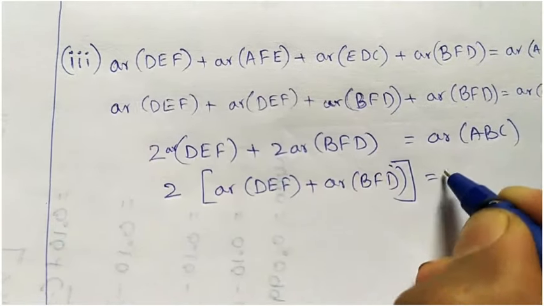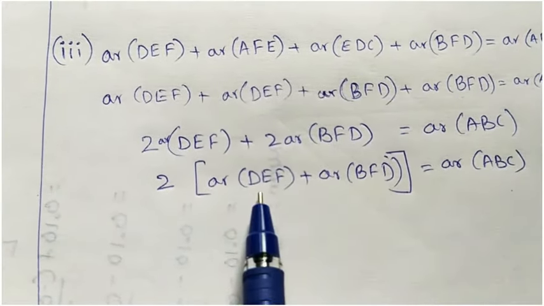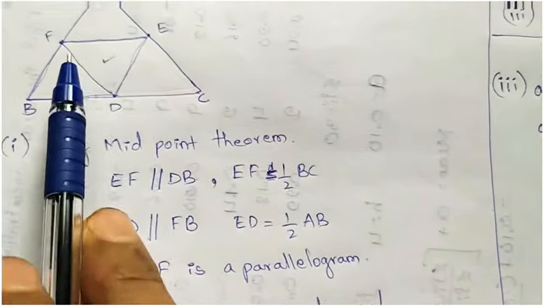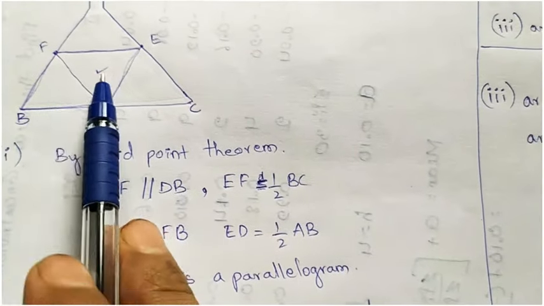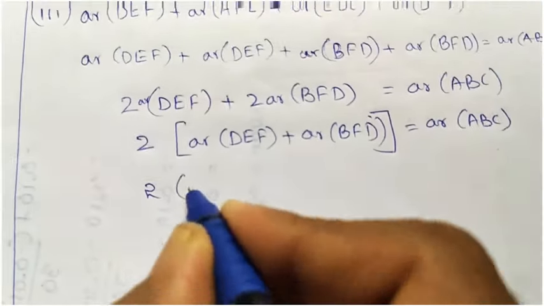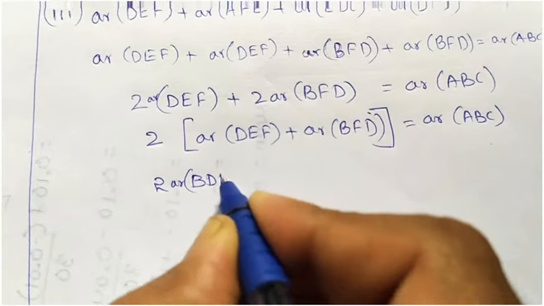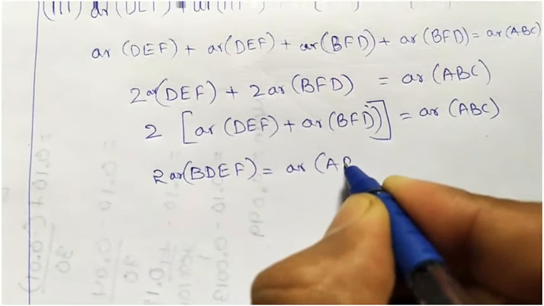Now see the diagram. What are DEF and BFD? See here, DEF and BFD. If we add both, we will get 2 area of BDEF equal to area of ABC.